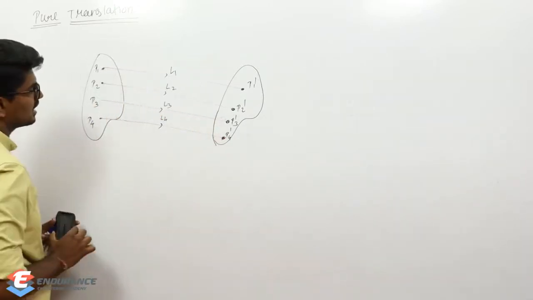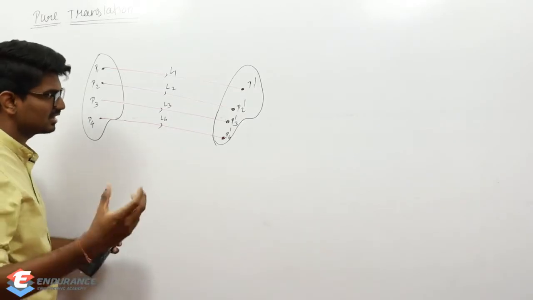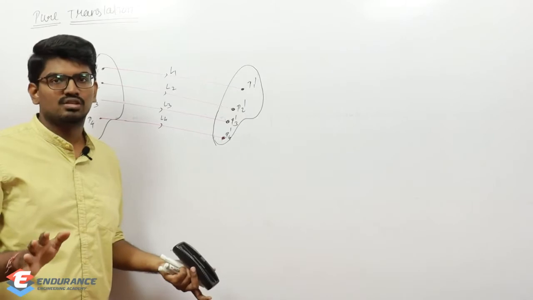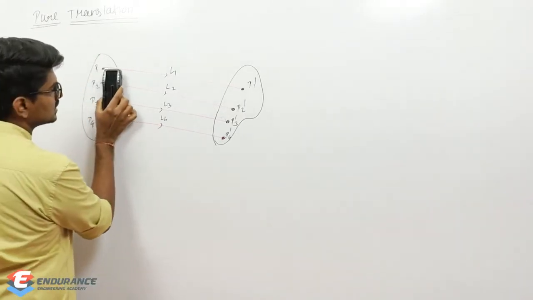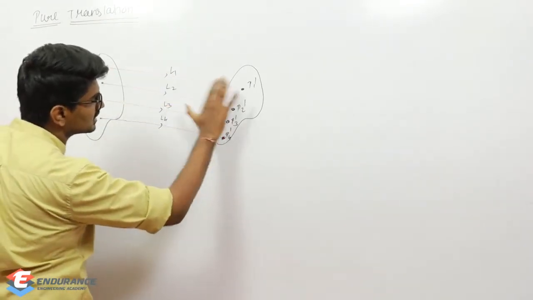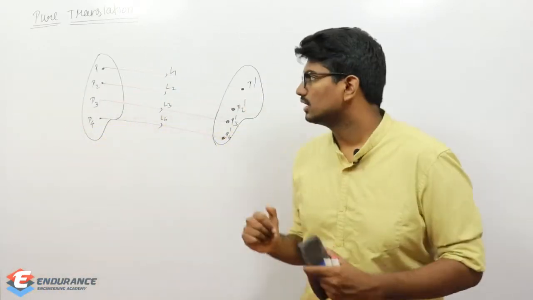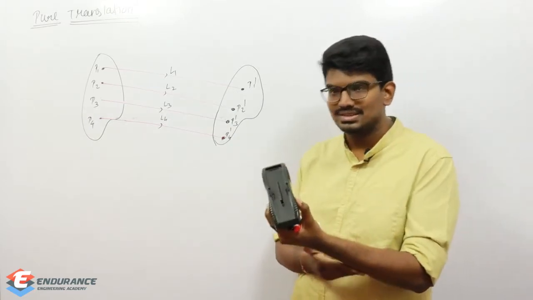In this particular body, I am taking 4 different points. There will be n number of points, but just for explaining purposes, I am taking 4 points. When this body is moving, all these 4 points will be moving in this direction. Am I right? So all the 4 points will be moving, right? Now, when can I call it pure translation? Simple.